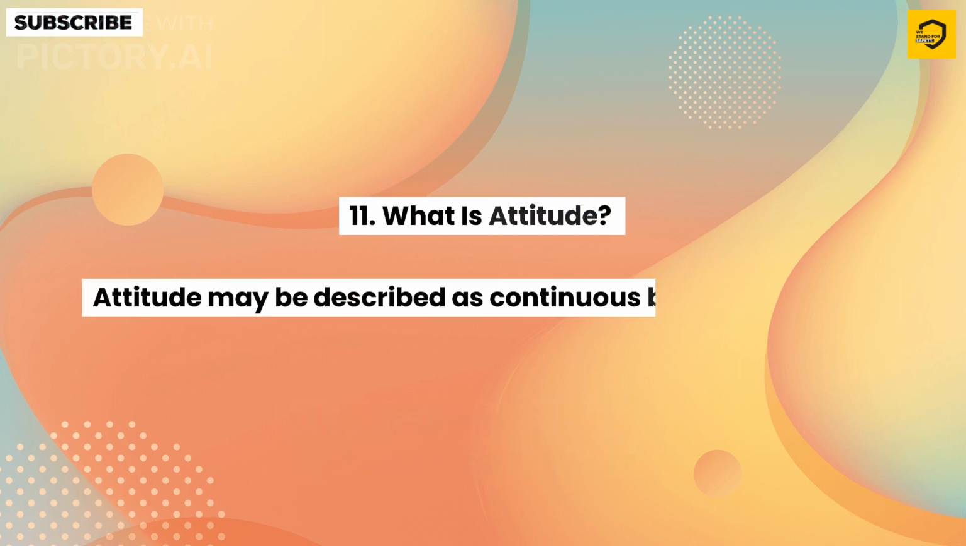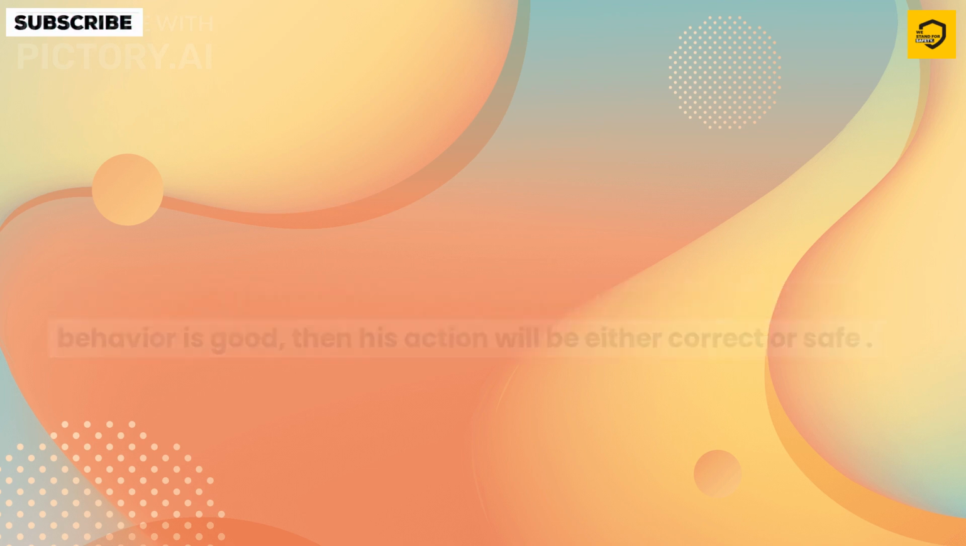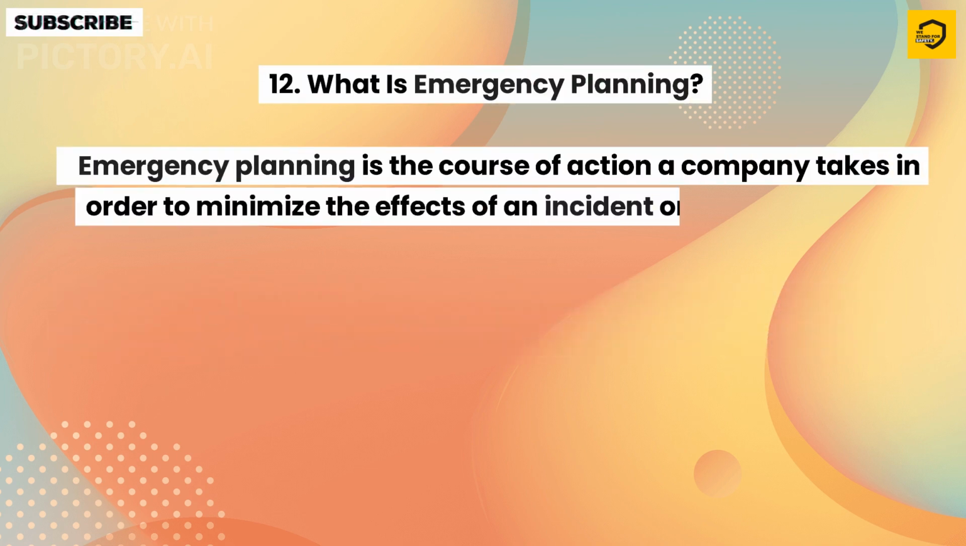11. What is attitude? Attitude may be described as continuous behavior. If a man's behavior is good, then his action will be either correct or safe. 12. What is emergency planning?